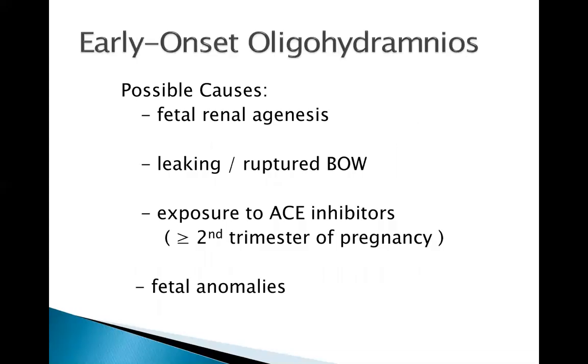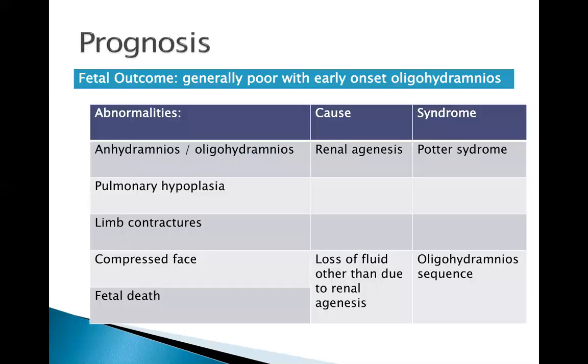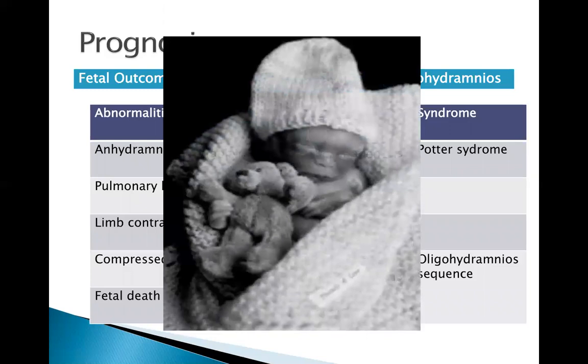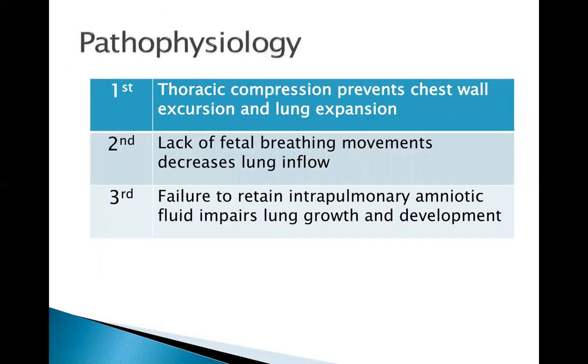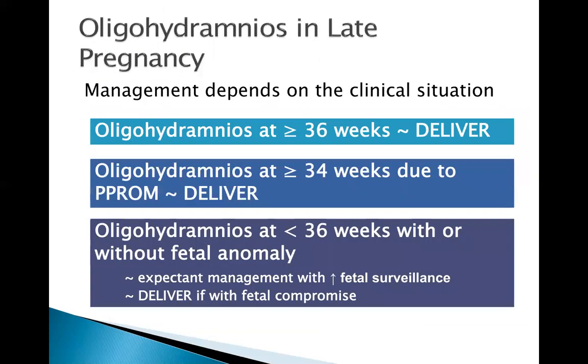Examples of causes of early onset oligohydramnios may include the following. And here are some of the congenital anomalies associated with oligohydramnios. So early onset oligohydramnios may lead to the so-called Potter syndrome. Here are the components. Okay, why is there pulmonary hypoplasia and Potter syndrome? We will just discuss during our meeting. Okay, this is the pathophysiology of pulmonary hypoplasia whenever there is no fluid, especially in AOGs less than 24 weeks.